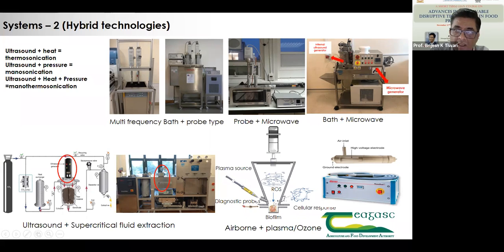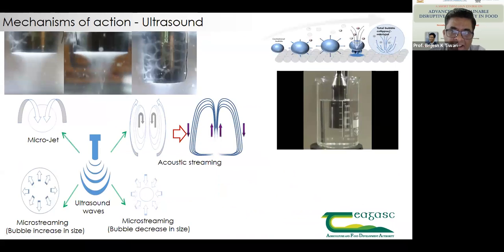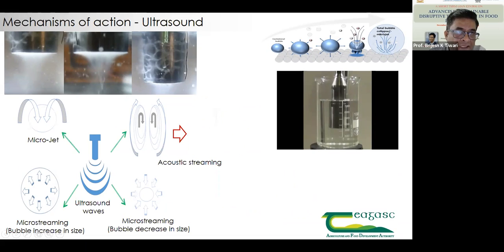So now coming back to the mechanism, as I was mentioning, if you see, this is an ultrasonic probe, and these are the tiny bubbles. These are known as cavitating bubbles, and these are the cavitating bubbles which are thrown into the liquid medium, and these are the bubbles which are either formed or collapse. Due to this action, we get all the cavitation, as you can see from this very short video over here.